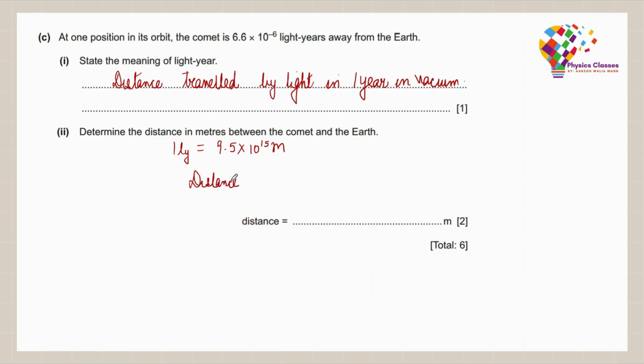So we do 6.6 x 10^-6 light years times 9.5 x 10^15 to put it in meters. So the distance when I put it on the calculator comes out to be 6.3 x 10^10 meters. So with this, we are done with all the 10 questions in this paper.